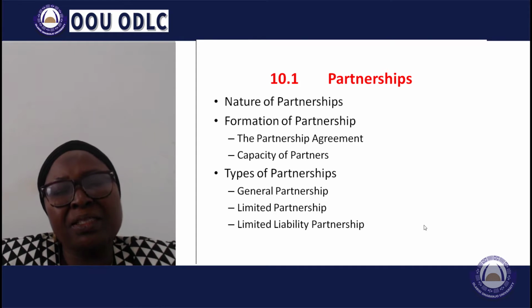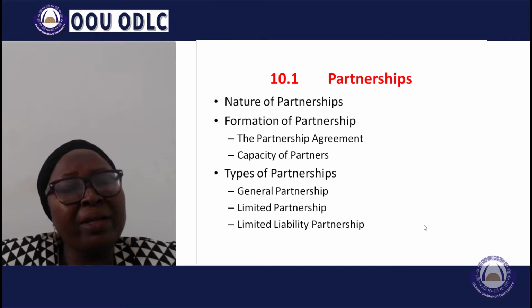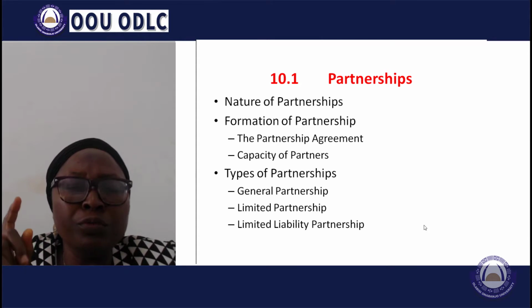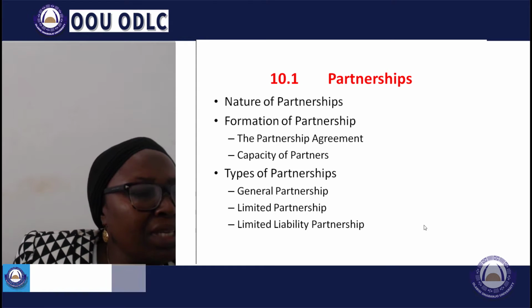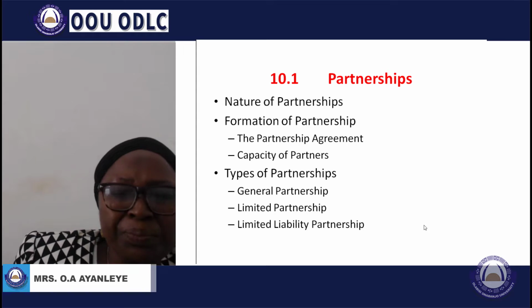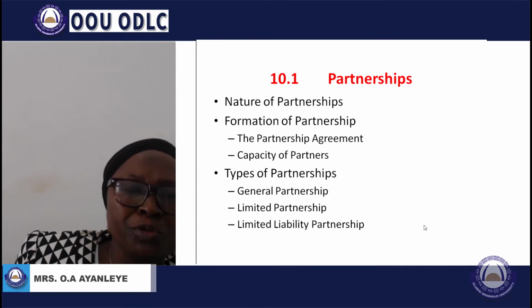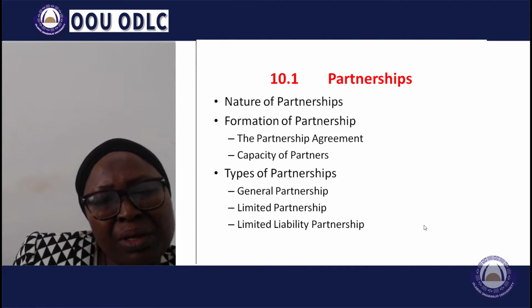First, it must be two or more persons. Secondly, they must be carrying on business. And thirdly, it must be with a view to making profit. These are very essential. To determine whether a relationship is a partnership, there must be, 1, two people together, 2, they are carrying on business, and 3, with a view to making profit.